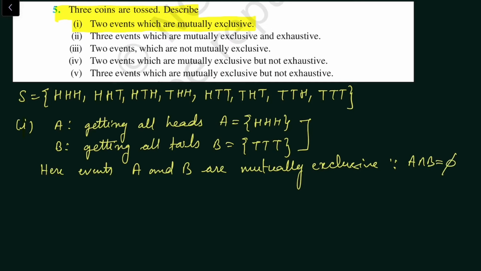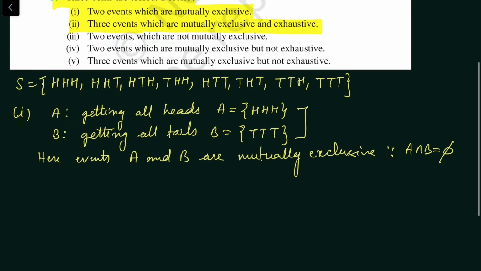Now second part, describe 3 events which are mutually exclusive and exhaustive. Their intersection must be phi and their union will give you sample space. According to the definition of exhaustive events, events are said to be exhaustive if their union is equal to sample space. Now for this we can have,